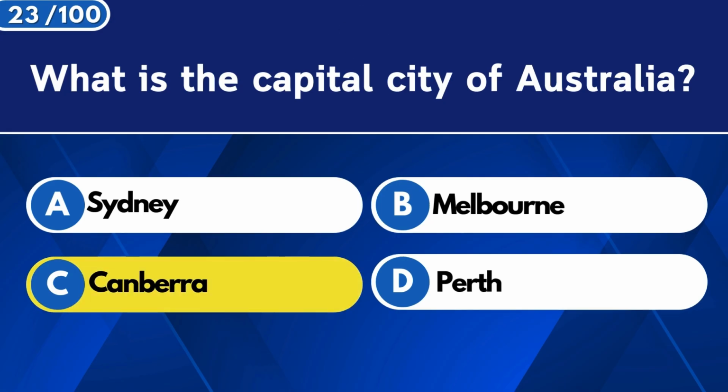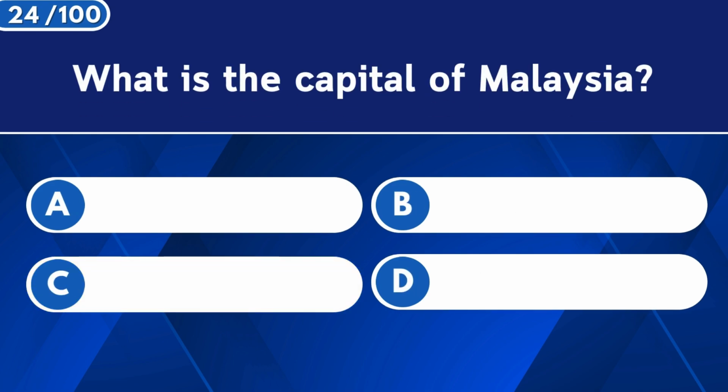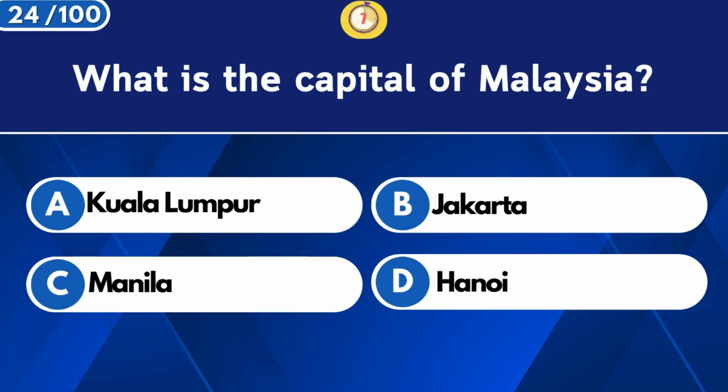Canberra. What is the capital of Malaysia? Kuala Lumpur.